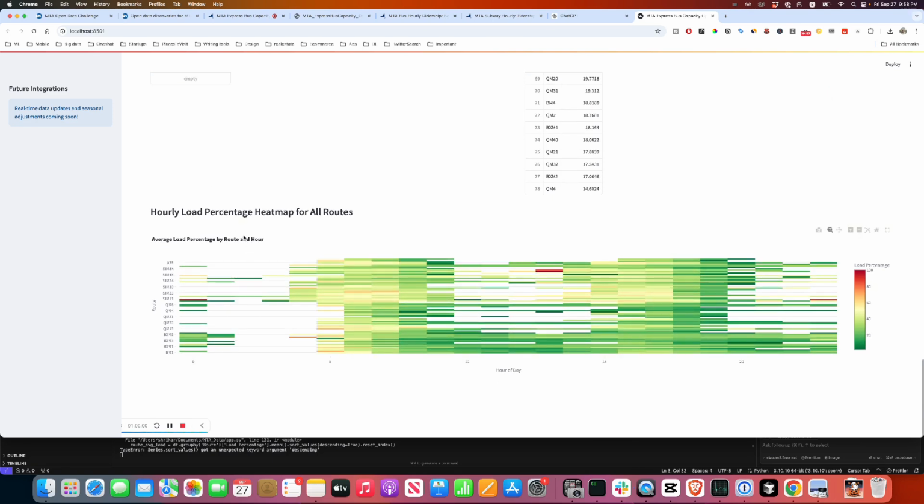There's also hourly load percentage heat maps for all routes. Again, smaller. There is some pocket here, like 1 o'clock, SM8, SM9, 83. That's insane. There's also like 100%. That's crazy. There's also something here, around 11 o'clock. I wonder what's there.